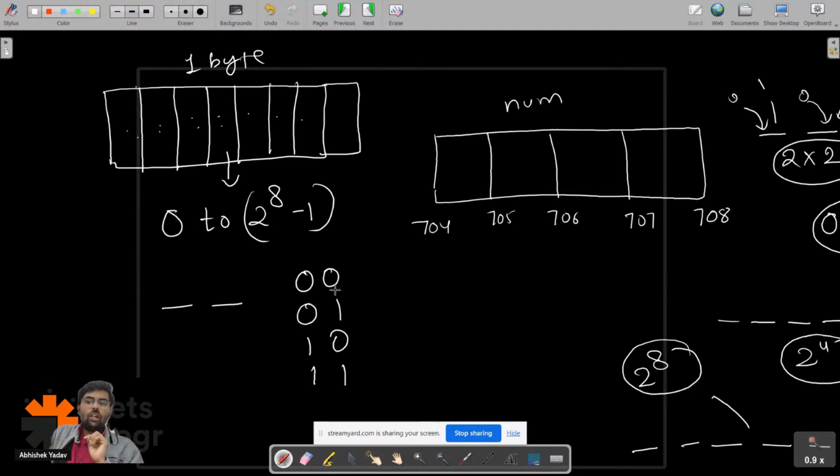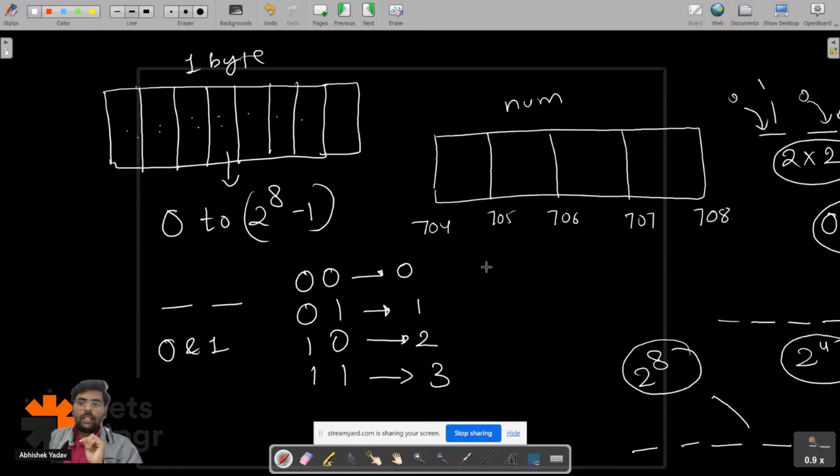These are all the possible combinations if I have two places and just two options. This 0 0 is 0, this 0 1 is 1, this 1 0 is 2, this 1 1 is 3. So you can see I can generate numbers from 0 to 2 to the power 2 minus 1, that is 0 to 3 here.